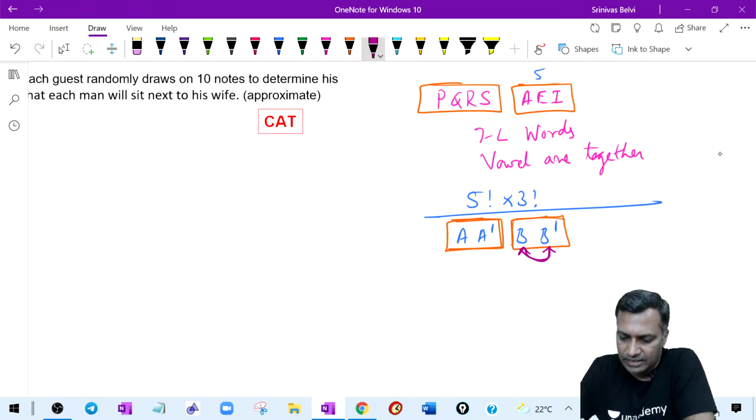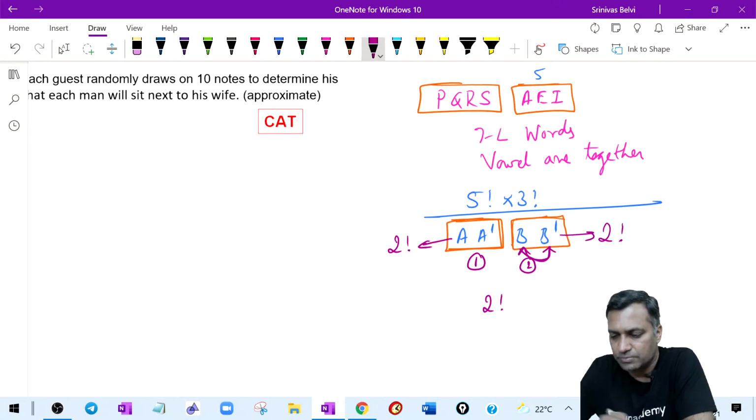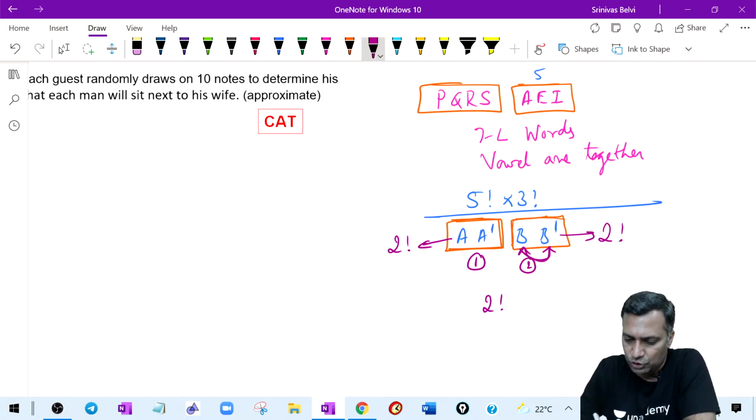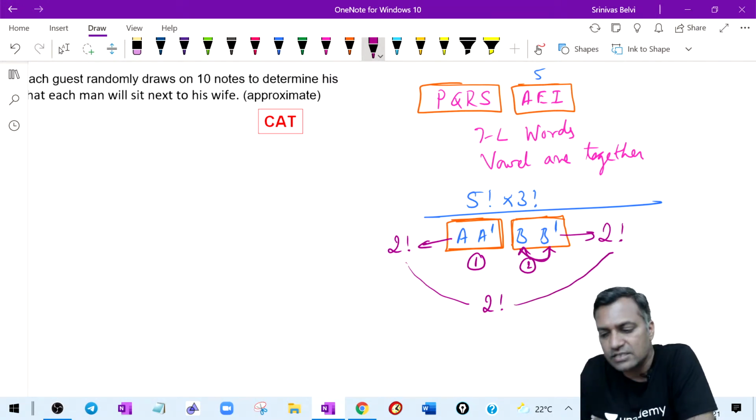Then there are 2 external groups, which can be arranged in 2 factorial ways. Couple A and A dash can arrange themselves in 2 factorial ways, and B and B dash can arrange themselves in 2 factorial ways. Therefore, 2 factorial into 2 factorial into 2 factorial is the answer. There are 8 ways they can sit.